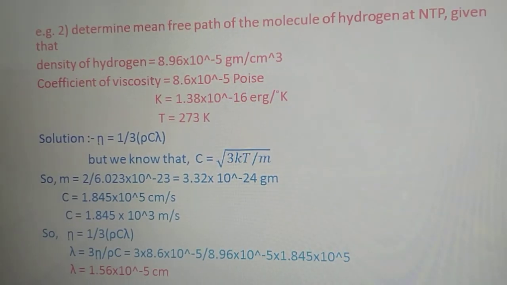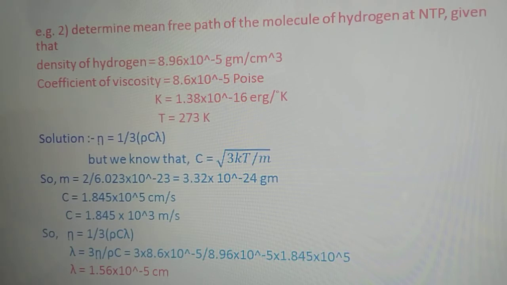Let's consider one more example. Determine the mean free path of the molecule of hydrogen at NTP, normal temperature and pressure, given that the density of hydrogen is equal to 8.96 into 10 to the power minus 5 gram per centimeter cube. The coefficient of viscosity is equal to 8.6 into 10 to the power minus 5 poise.